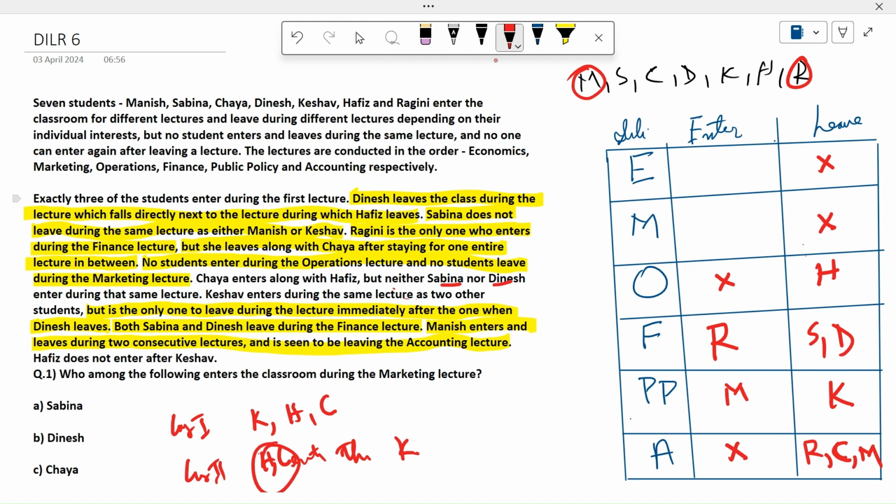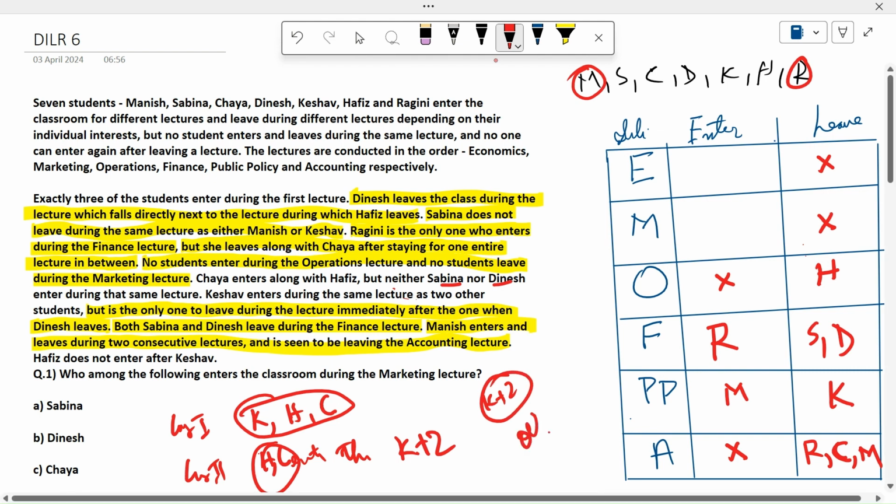Okay, so Keshav is with three. Keshav plus 2. So this could be a case, or HC enters and then Keshav plus 2 enters. Okay, so we are left with 5 of the members. We have 5 of them. So there is a group K plus 2, so this is 3. And there are the other 2. So we need to arrange this.